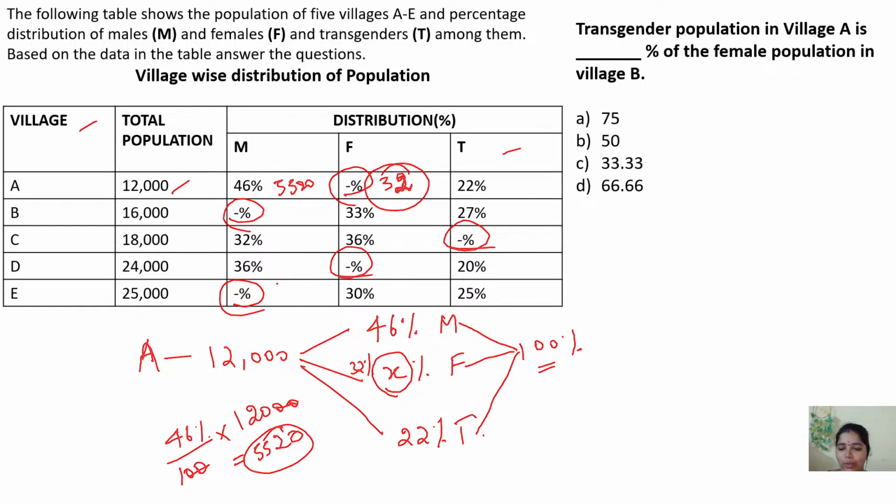And we can attempt the questions. To attempt the questions, we are supposed to be good with percentage, because all the problems will have the concept of percentage, or the concept of ratio. I'll explain how to do ratio and percentage in the upcoming classes, because it will take a separate class. So I hope you are clear how easy it is. But see, by giving such big tables, they are just making us fall into a trap.